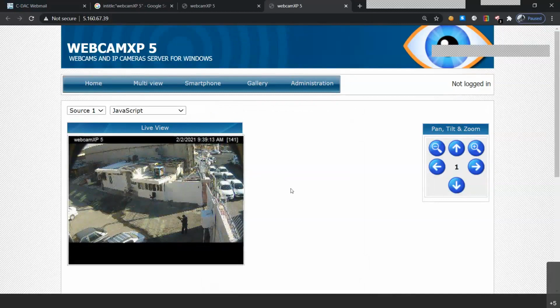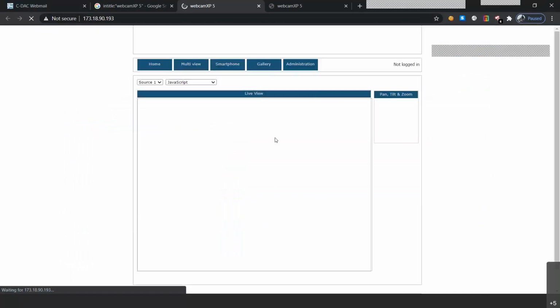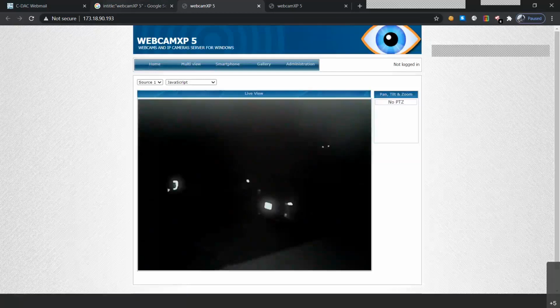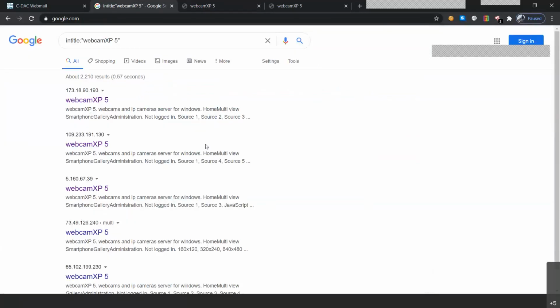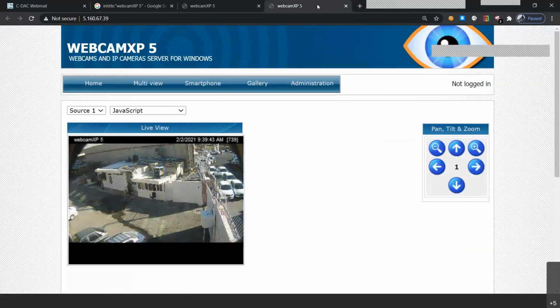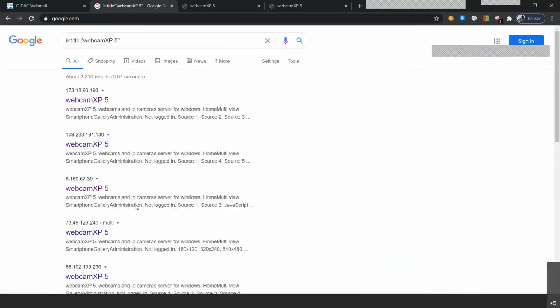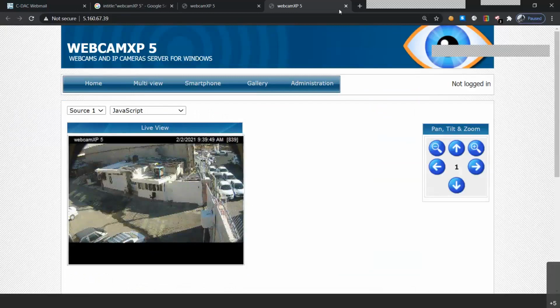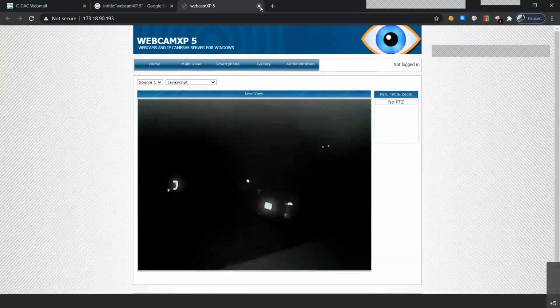Let's check another also. Let's see if we are able to find another webcam that is still open. So Webcam XP5 cameras are basically not vulnerable, but they have not authenticated their particular CCTV cameras. So if a person writes such queries, or just writes intitle Webcam XP5, he might be able to see all of the webcams that are still open without authorization. You don't need to write a username and password, you don't need to log in, and straight away you are able to see it. So this is how you are able to search the internet for information through Google Dorks.